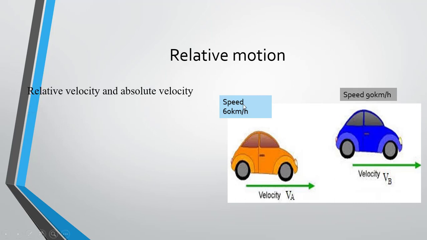If you are seeing in the picture that two cars are moving from a certain point, but the speed of car A is 60 km per hour and the speed of the second car is 90 km per hour. So what will be the relative velocity?